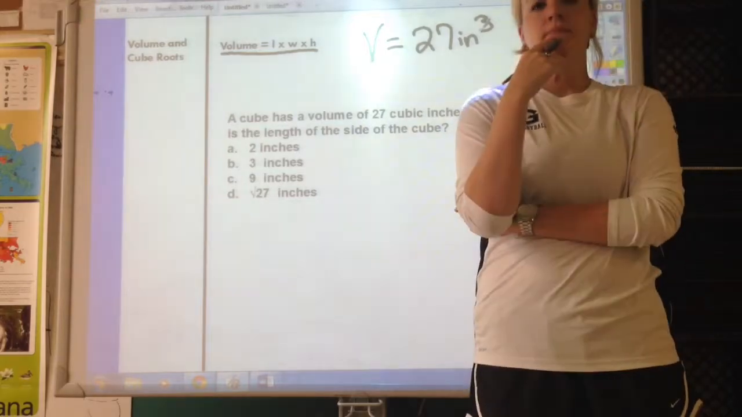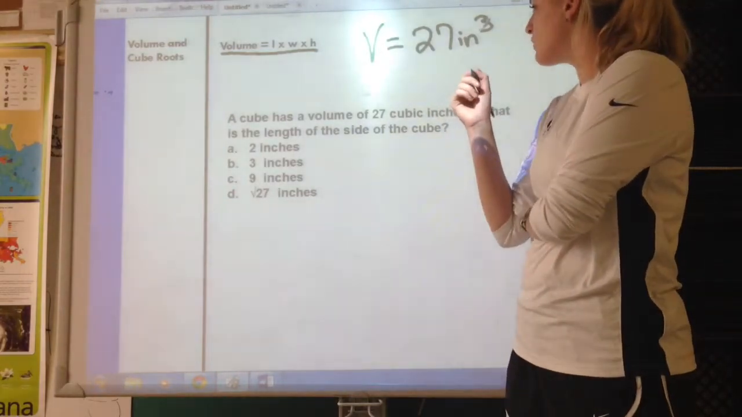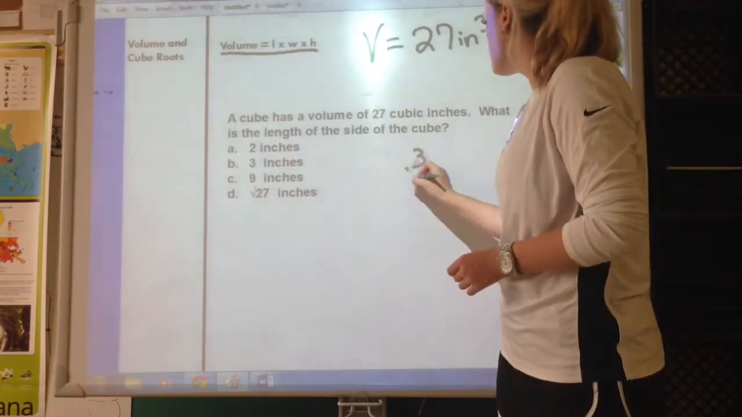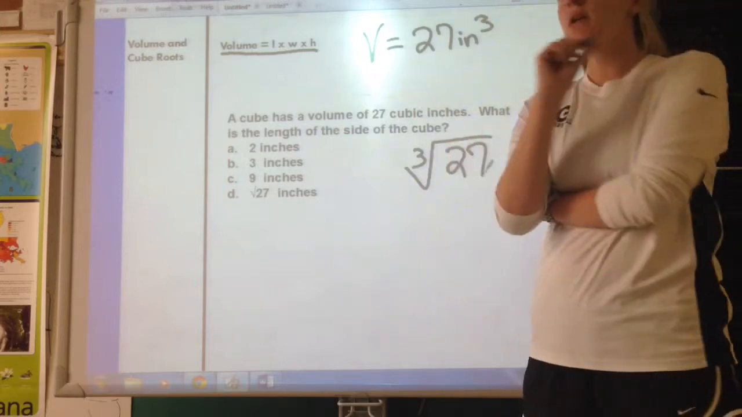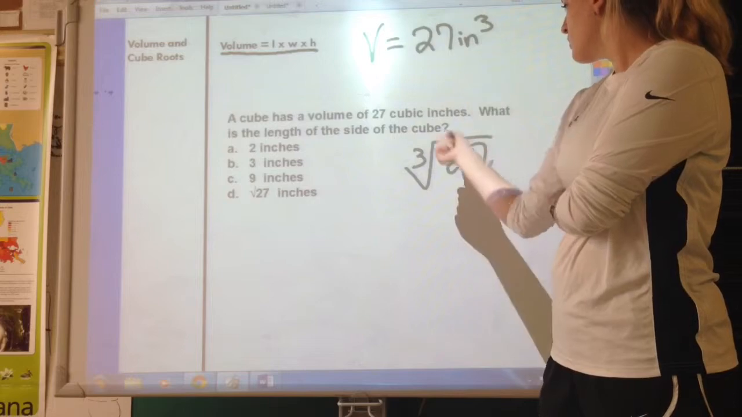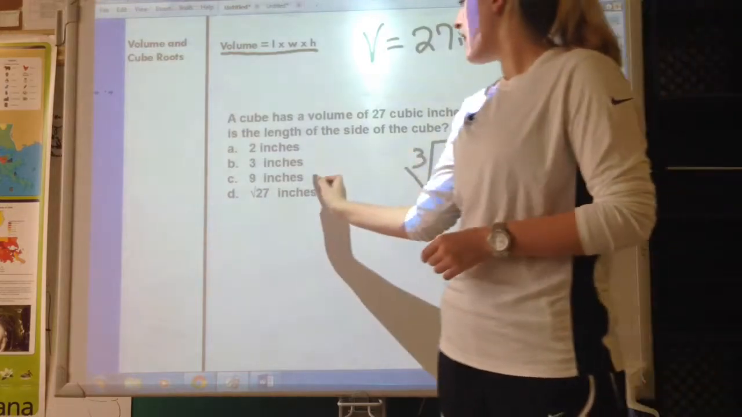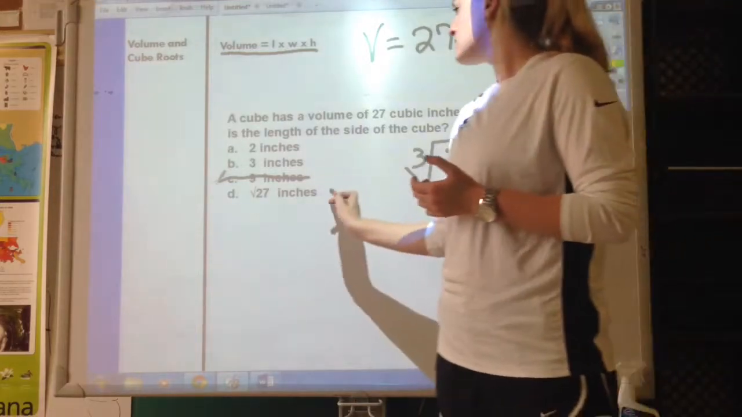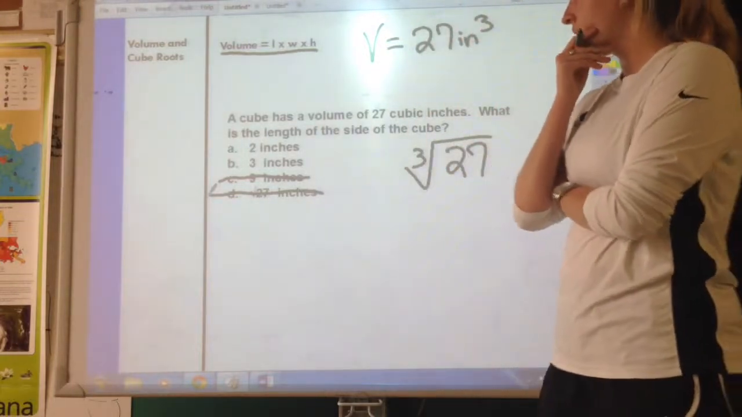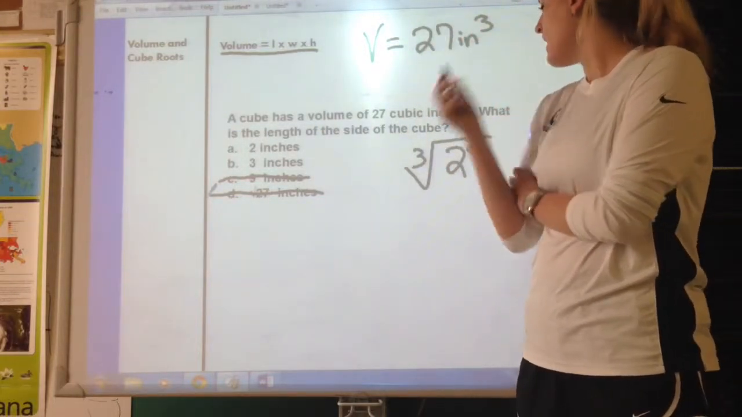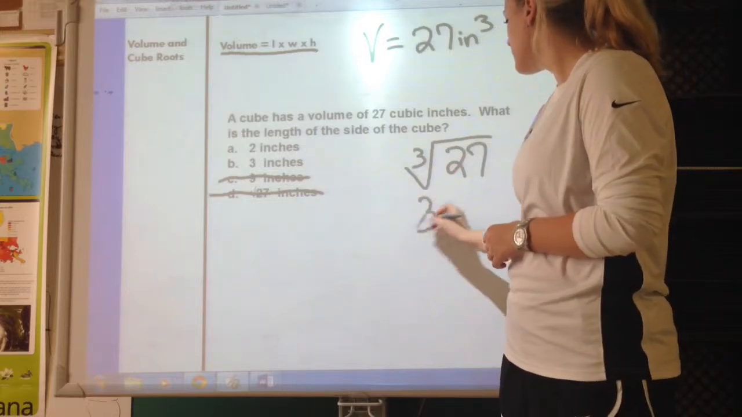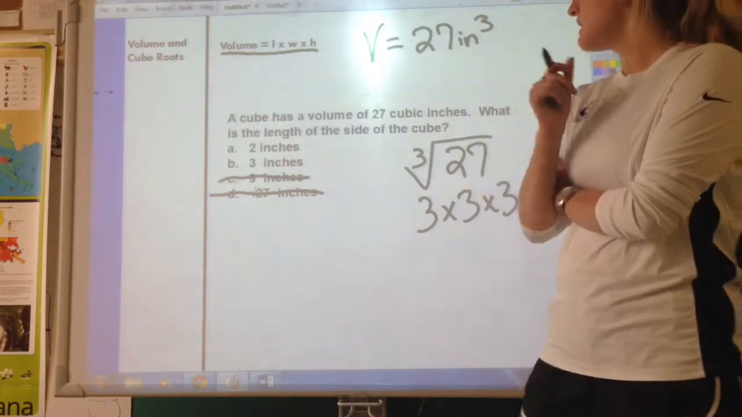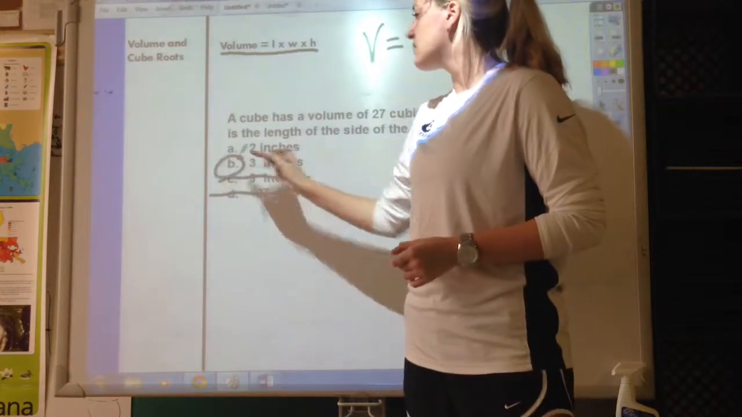So I'm thinking to myself, I know that 27 is a perfect cube. So in order to find one length of a side, I just need to find the cube root of 27. So what number multiplied by itself 3 times will give me 27? I know that 9 is too high, because 9 times 9 times 9 is much more than that. The square root of 27, that's not even applicable here. I'm left with 2 and 3. Well, I know that 27 is a perfect cube, and I know that 3 times 3 times 3 equals 27, which means that the length of one side of the cube must be 3 inches.